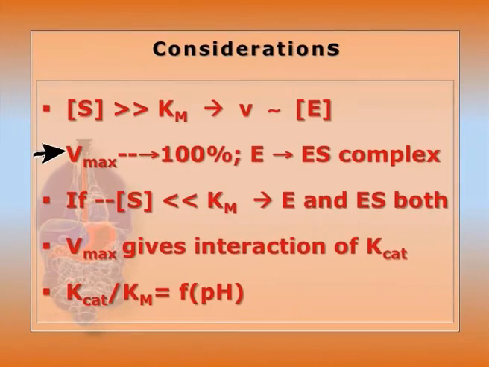If maximum velocity Vmax is 100%, then all E is getting converted to ES, the enzyme substrate complex. If the concentration of substrate S is very much less than Km, the Michaelis constant, then the presence of both E and enzyme substrate complex ES can be observed. Vmax gives the interaction of Kcat, the rate constant for catalysis, and Kcat by Km is a function of pH.